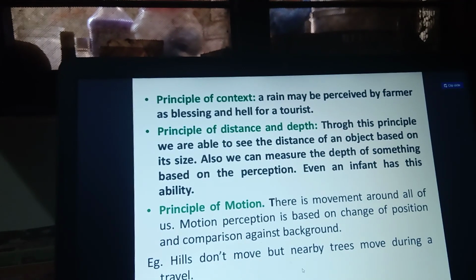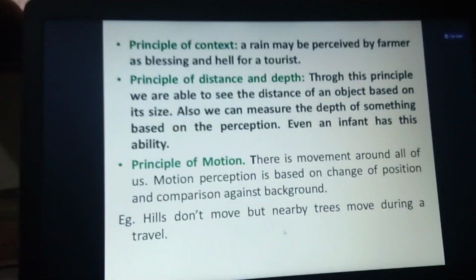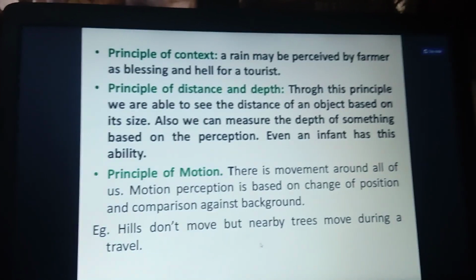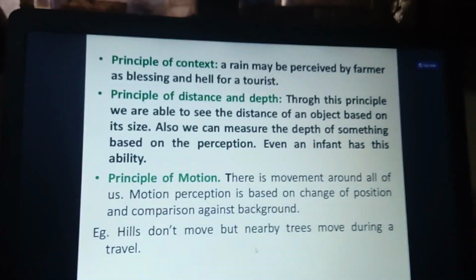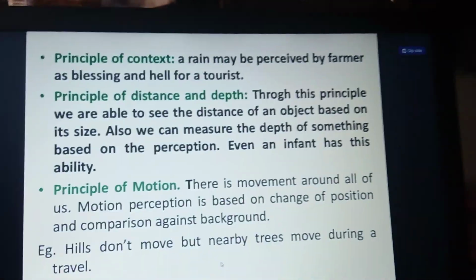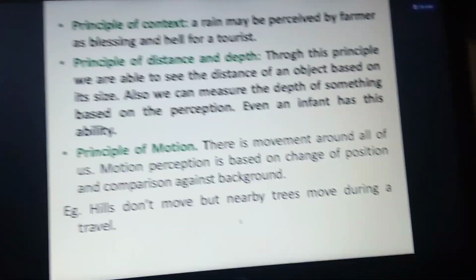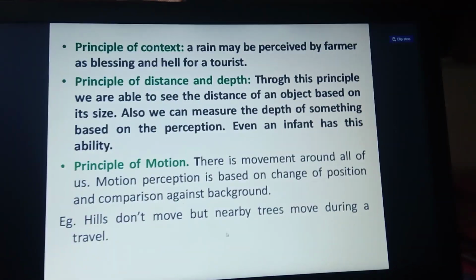Two types of perception, because the tourist has to visit all the places and perceive all the things, right? The farmer needs the rain in order to grow food. So here the context is that for somebody it is good and for somebody it is bad. That differentiation is called the principle of context.